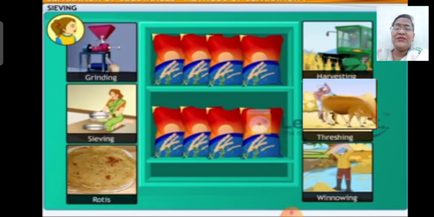I hope, students, that from this story you have learnt about the various methods of separation. Now you should be able to explain the reason for separating substances, and you will also be able to describe the methods for separation of substances such as hand picking, threshing, winnowing, and sieving.